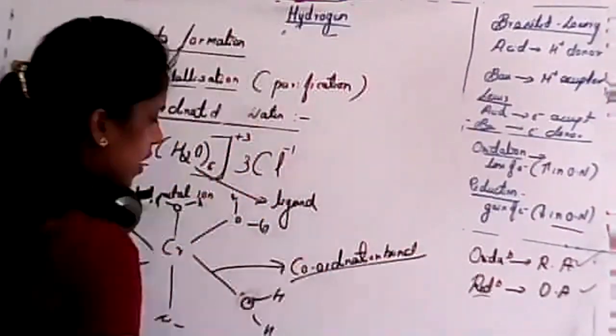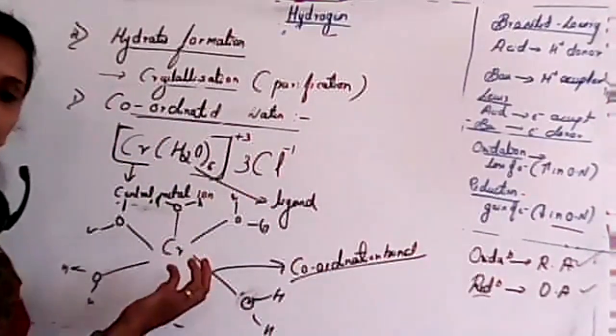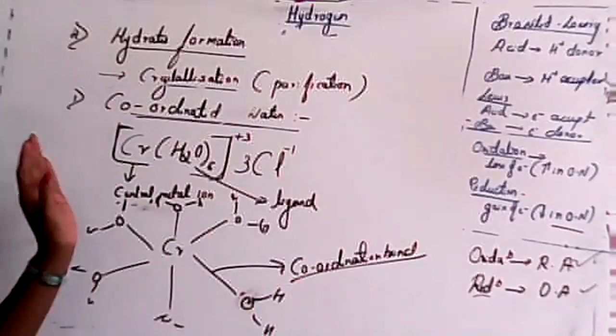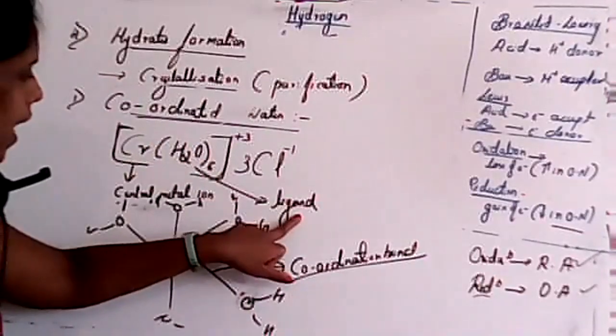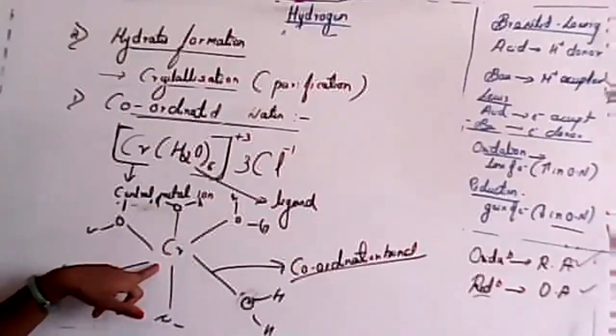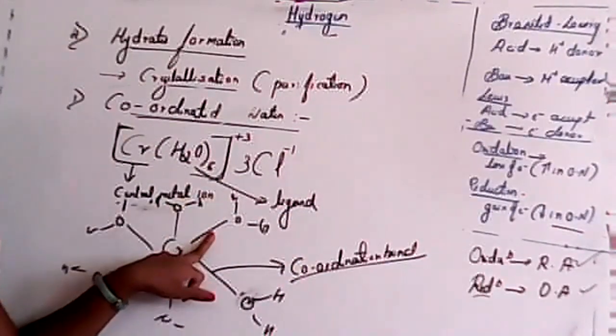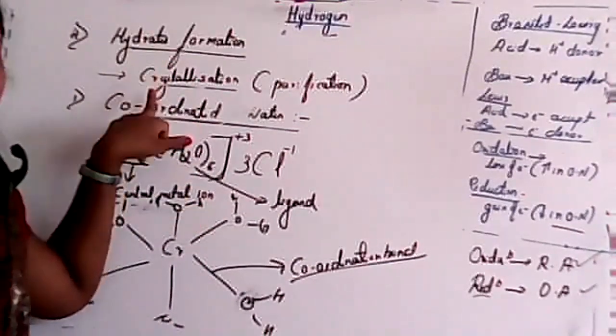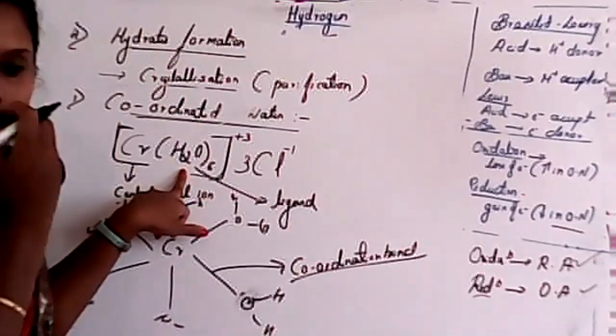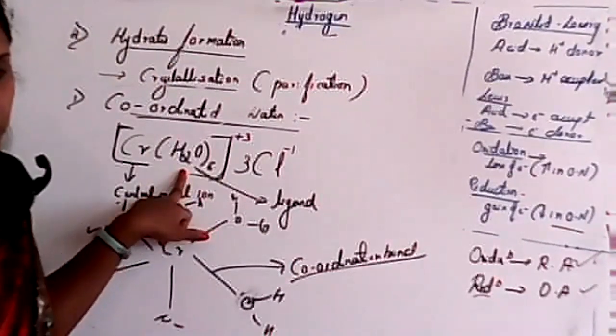Student, this much detail is not required because we will study it next year. Just remember, this water acts as a ligand and binds with the central metal ion. Clear? So that is why we consider it a hydrate. This is a hydrate of chromium.